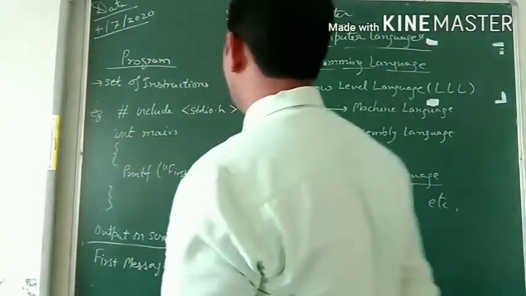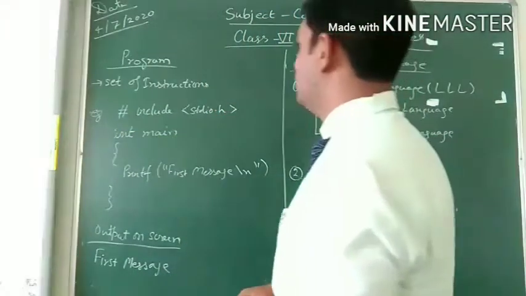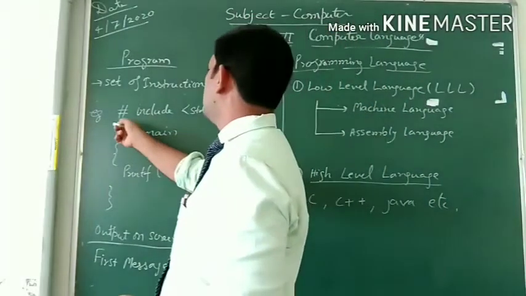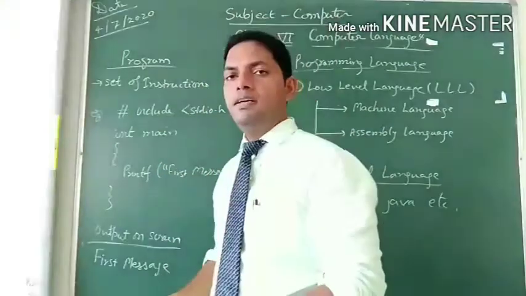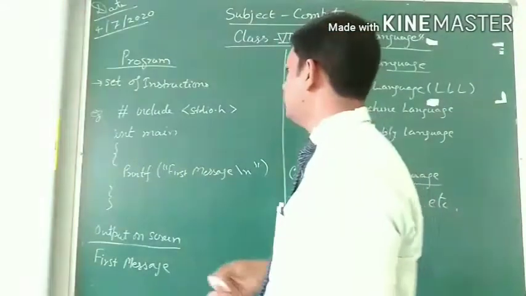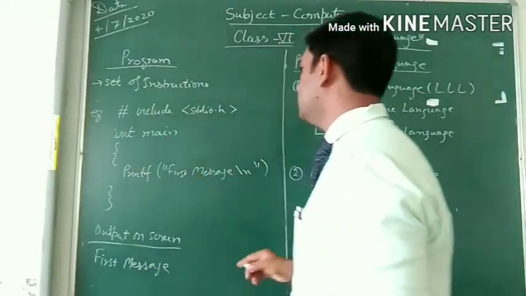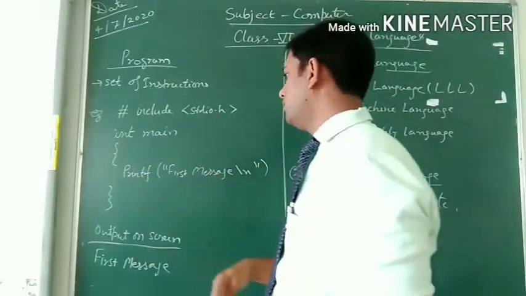This is an example which is written in C language. Here is the header file, stdio.h, that is the standard input output header file. This is the syntax of how we have to write the program.